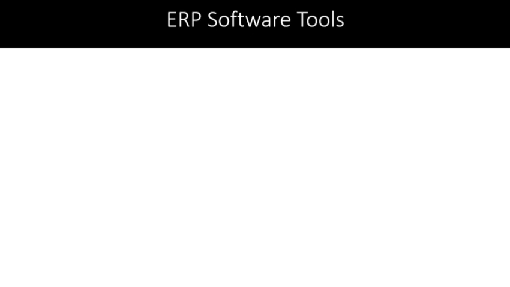Next, we'll see ERP software tools. To integrate various departments into one system, these are some of the tools available today. That is ERPNext, Bitrix24, Odoo. All these three are open source software, and you should be able to work on at least one of these software as per your syllabus. Okay, we'll see about it one by one.